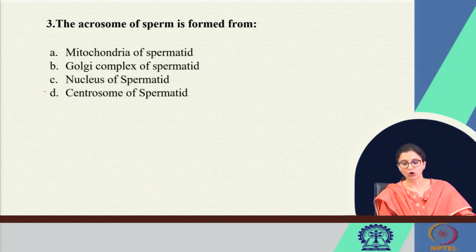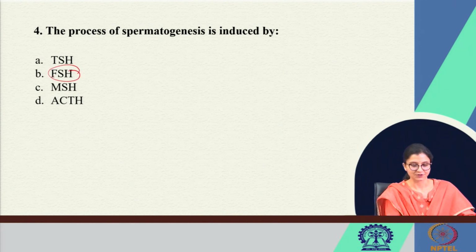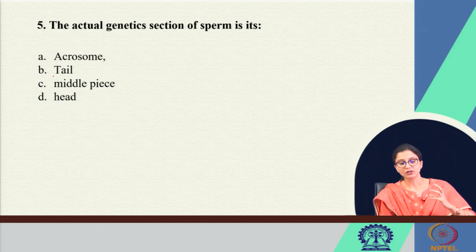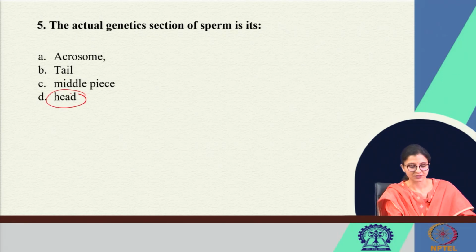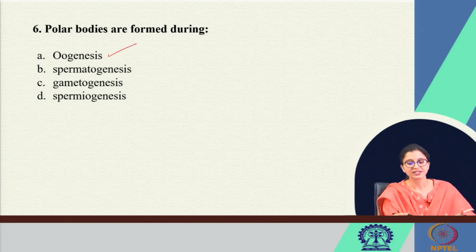Acrosome of sperm is formed from the Golgi apparatus. The process of spermatogenesis is induced by FSH. Actual genetics section of sperm, that means where is the actual gene, that is the nucleus of the sperm, it is in the head of the sperm. Polar bodies are formed during, yes, oogenesis.